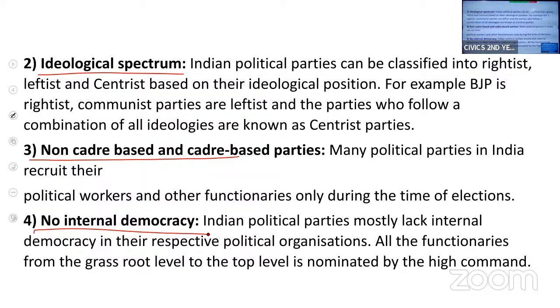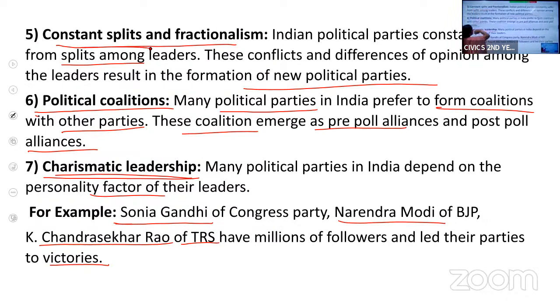It is the party high command who decides the leaders at different levels. Then we have constant splits and frictions. Political coalition is another feature. It has become a problem also now. And charismatic leadership, the personality factor of a leader, which influences the voters.